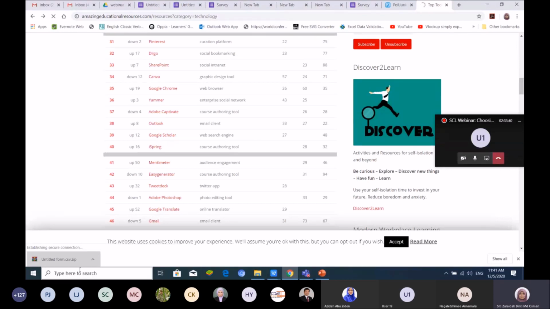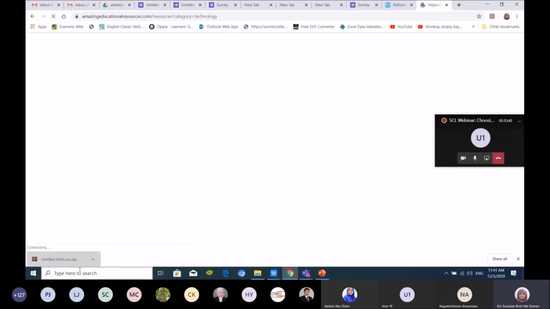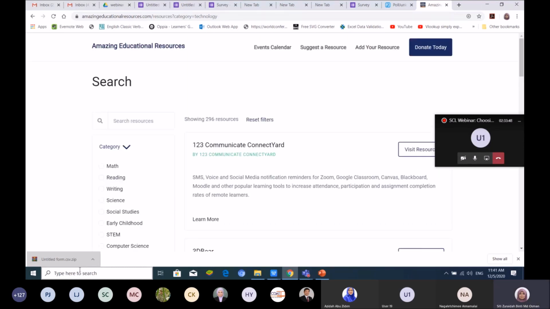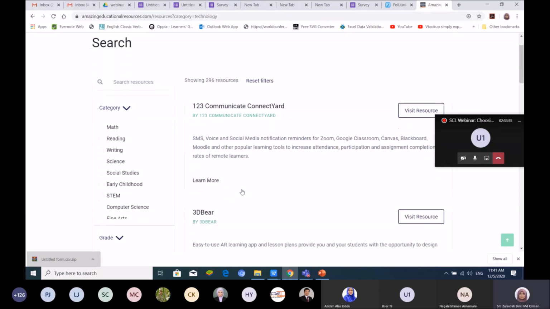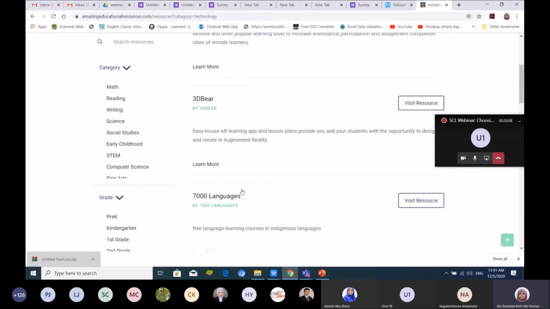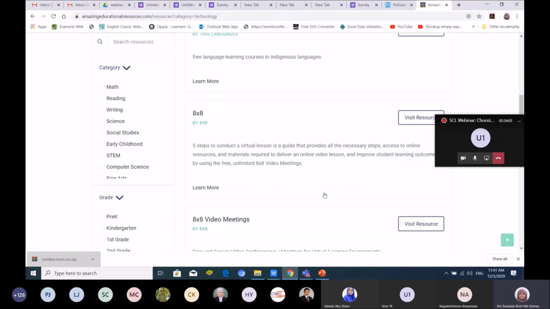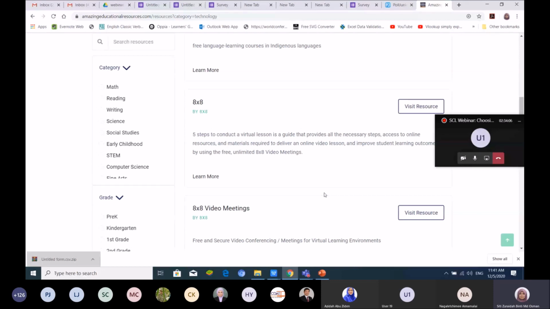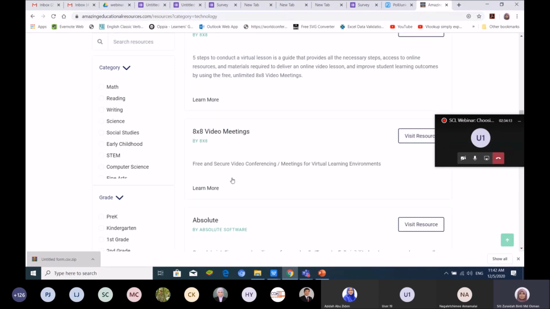Go to this link. This one is also a platform or application that you can use. So just visit the resource, and then you can use it. Either it's free or subscription, you need to read the description. There are lots of resources or platforms that you can use here.